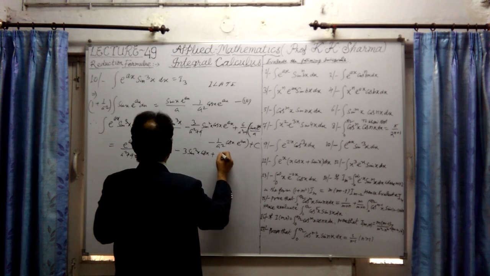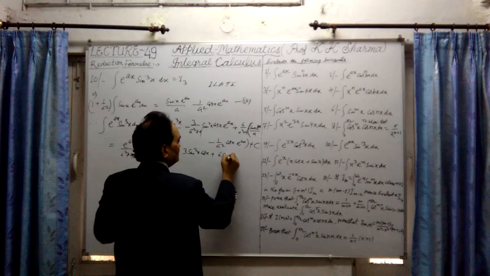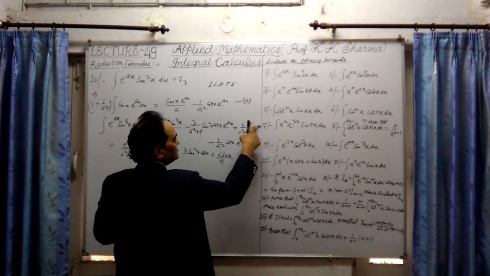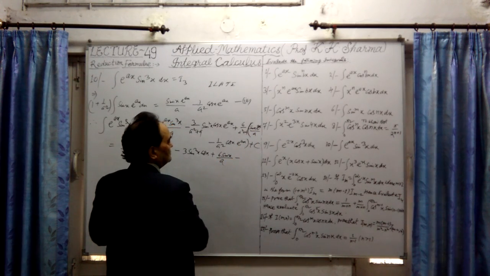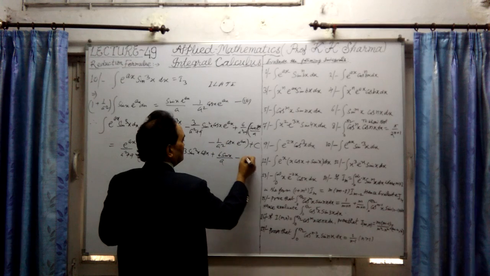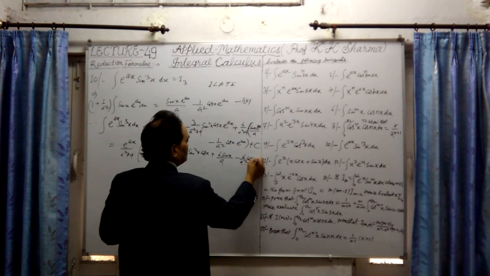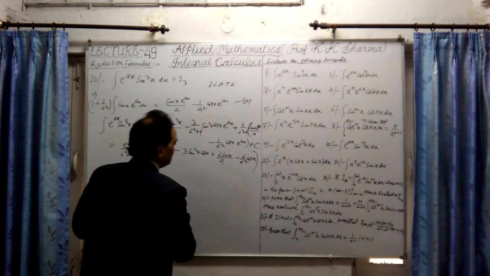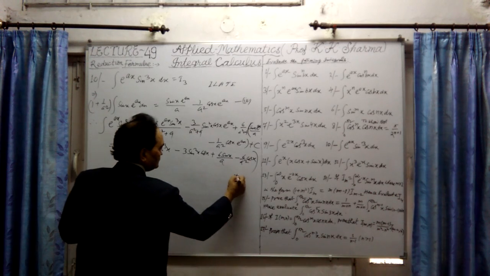sin x upon a. It will be 6 sin x upon a, minus 6 upon a square cos x. Now if I take a square also common, plus the constant c.